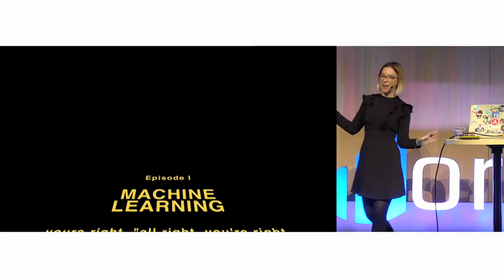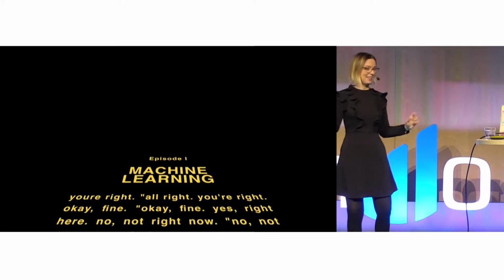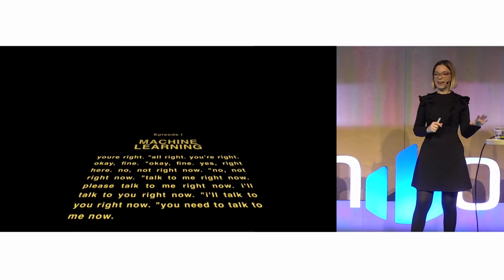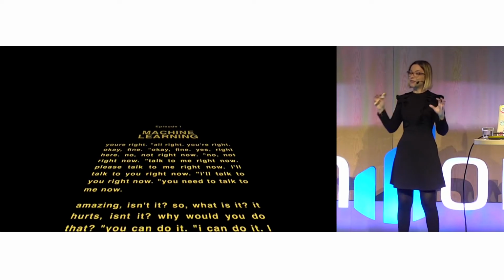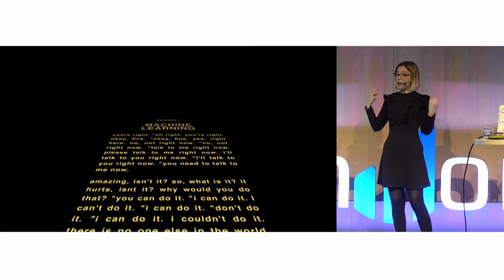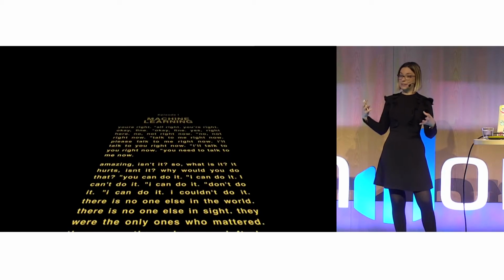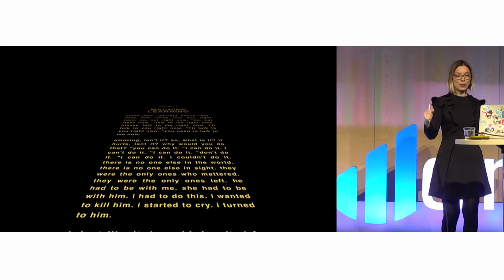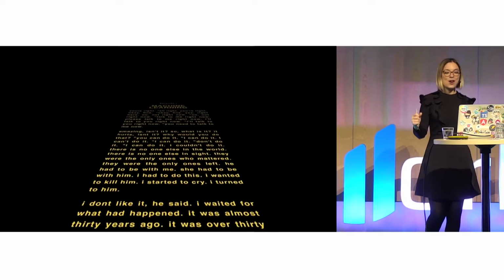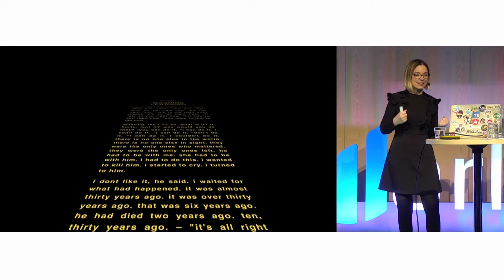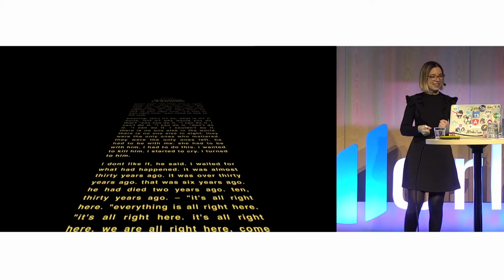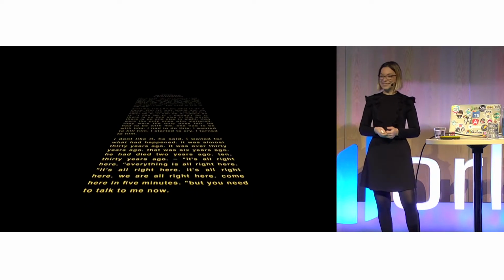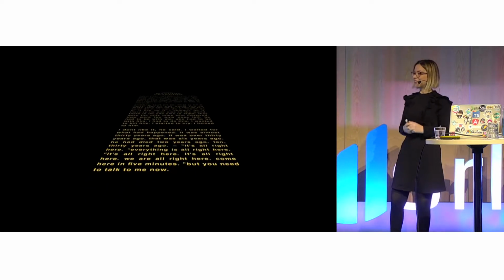Cool, so first episode, machine learning. This is a poem that has been generated by actual AI. It has been fed thousands of unpublished romantic poems, and this is the actual result. So you can see things like, I can do it, I couldn't do it, there is no one else in the world, there is no one else in sight. One of the things that I've noticed with this poem is that it's actually quite negative. It doesn't give you a very good outlook on life.